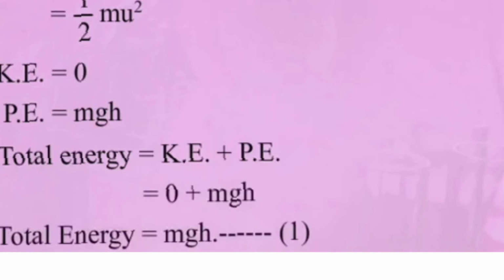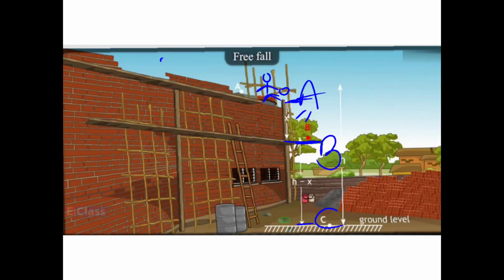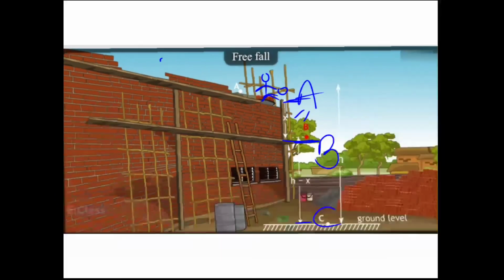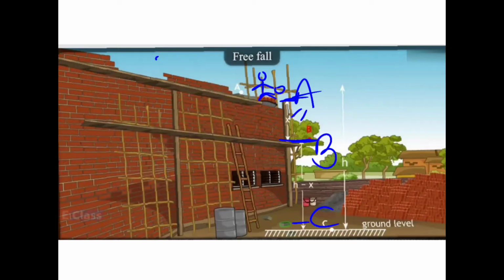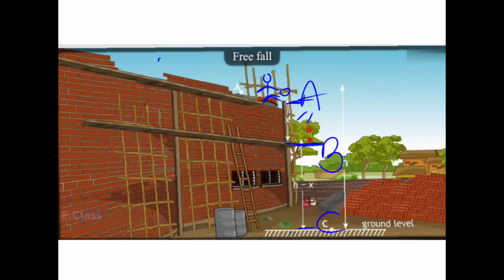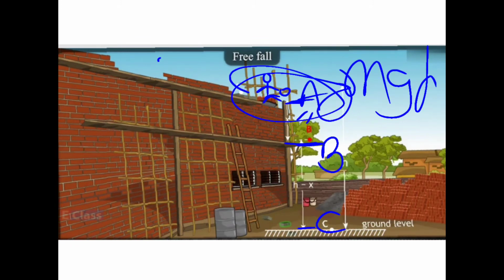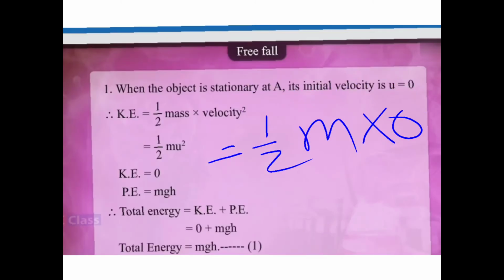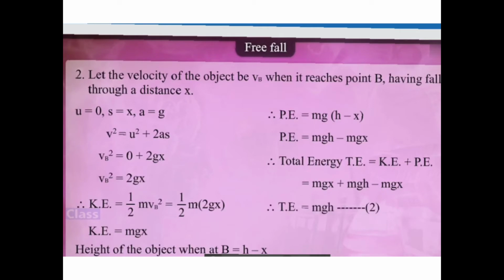So finally at point A, we got the total energy as mgh. So let us mention that at A it is mgh. Okay, let us go towards the next part.